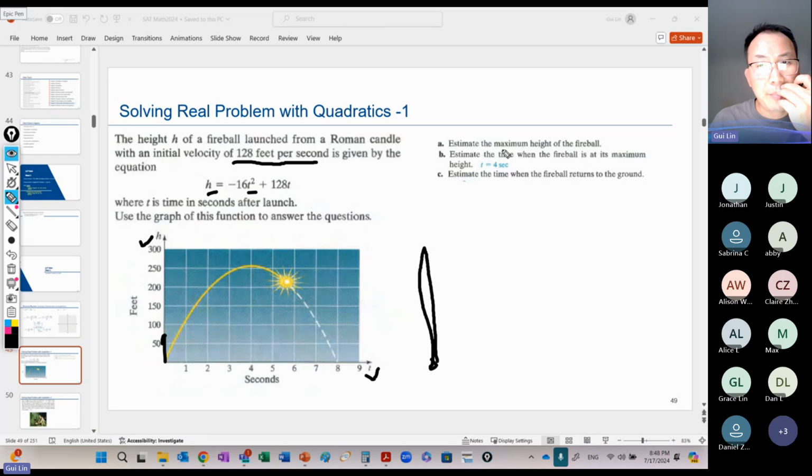A, estimate the maximum height of the fireball. It's the maximum height. So here, just like what we talked about, what do we first need to do? We need to identify a, b, c, or you can do some changing. Or they already graphed it here, so you may estimate it from the graph. The graph may not be exact, so we do the same thing as what we talked about earlier.